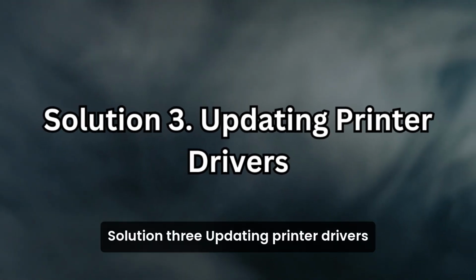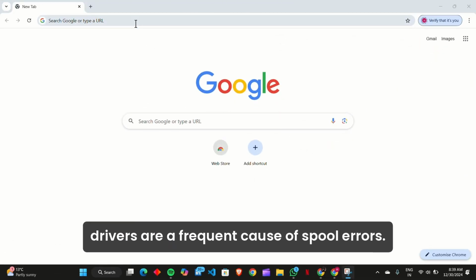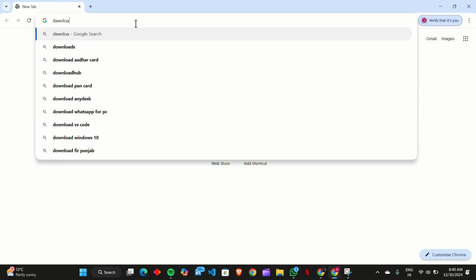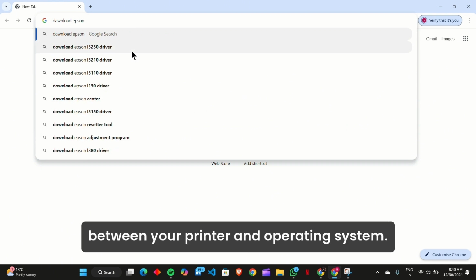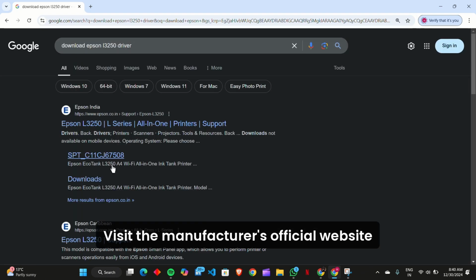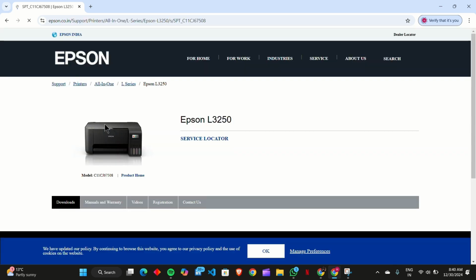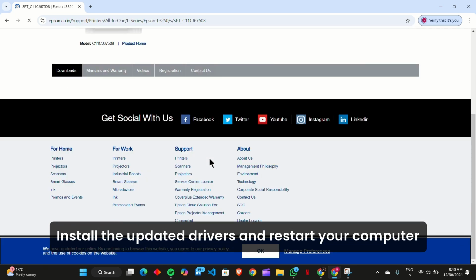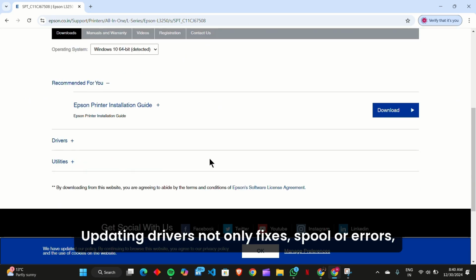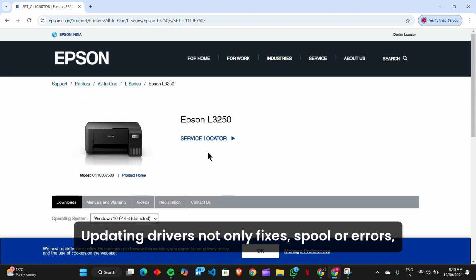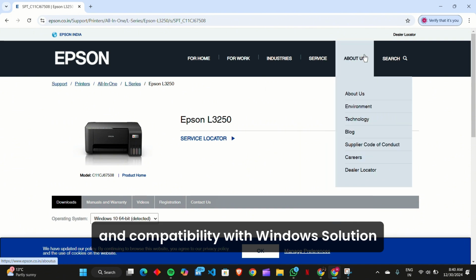Solution 3. Updating printer drivers. Outdated or corrupted printer drivers are a frequent cause of spooler errors. Drivers serve as the communication bridge between your printer and operating system. Visit the manufacturer's official website and download the latest drivers for your specific printer model. Install the updated drivers and restart your computer to ensure the changes take effect. Updating drivers not only fixes spooler errors, but also improves printer performance and compatibility with Windows.